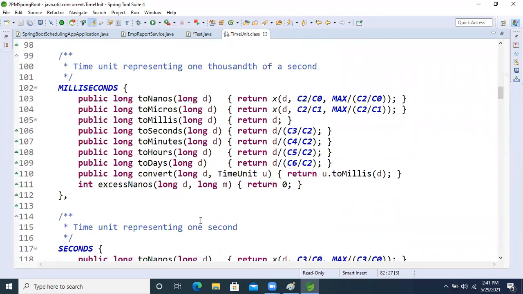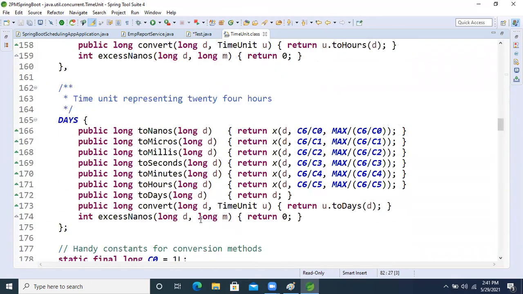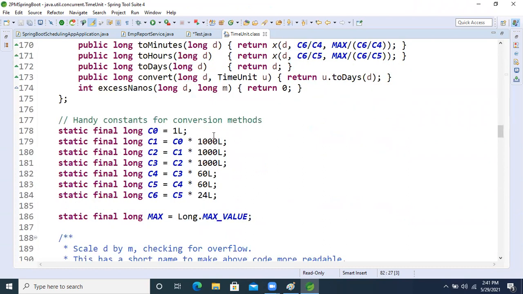Now see how the conversion works. The first one is 1 microsecond.